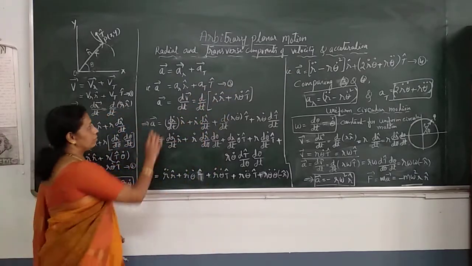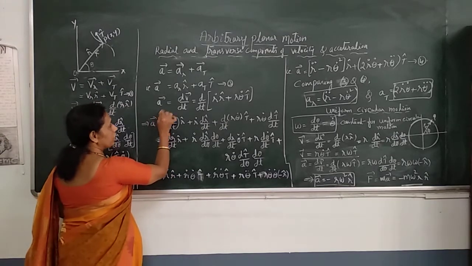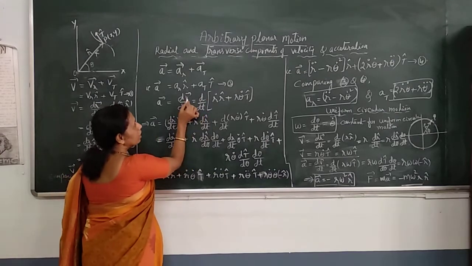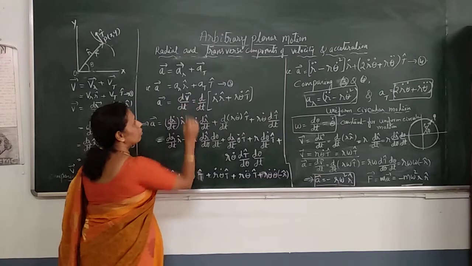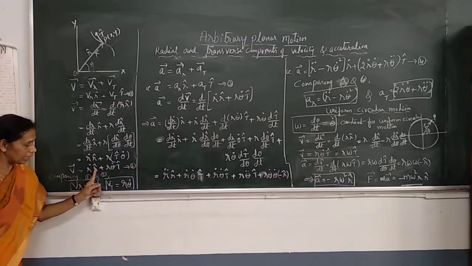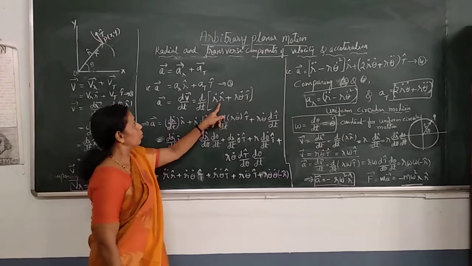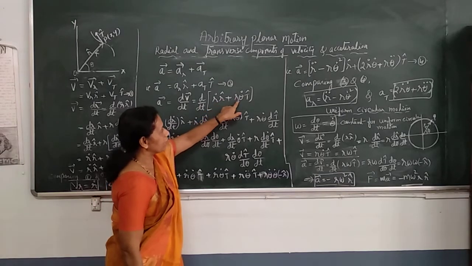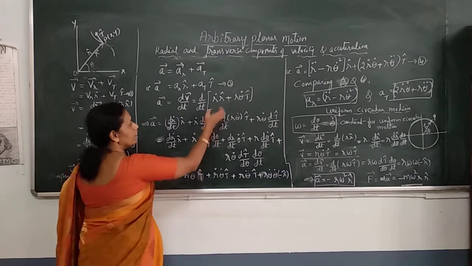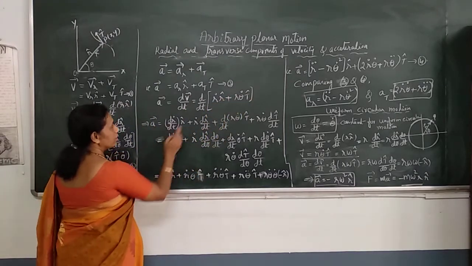Now, by definition, what is acceleration? Rate of change of velocity. So, acceleration is dv vector by dt. That is, d by dt of, now write the expression for v. What is v? We have the expression for v as r dot r cap plus r theta dot t cap. Substitute that. Now differentiate. Again apply the product rule. Here two terms, first and second. Apply the product rule, differentiate. So what do you get?